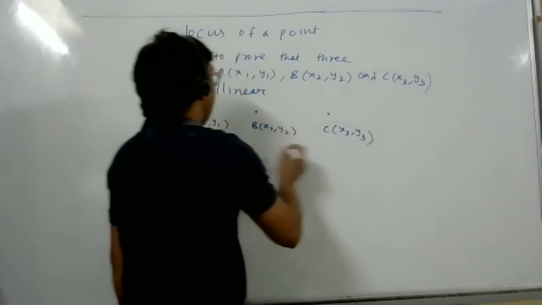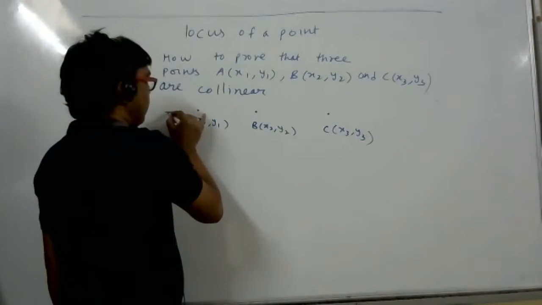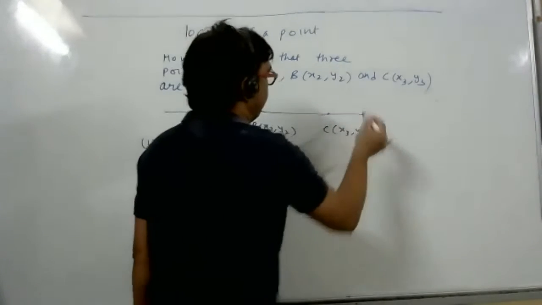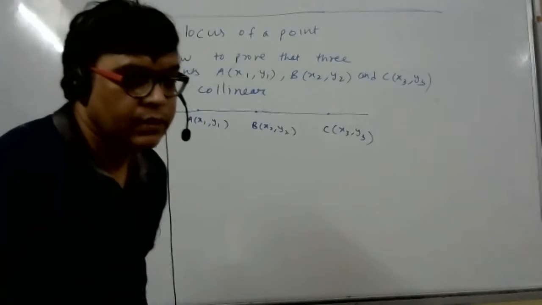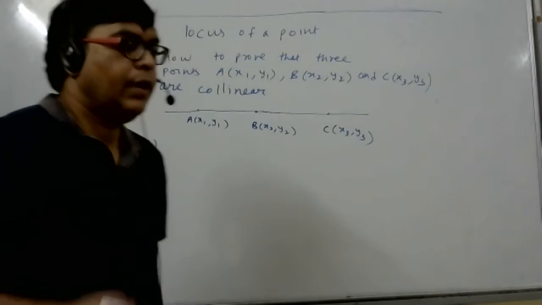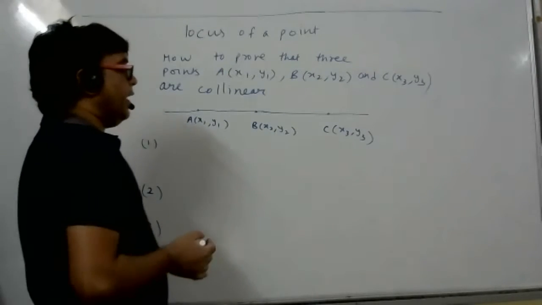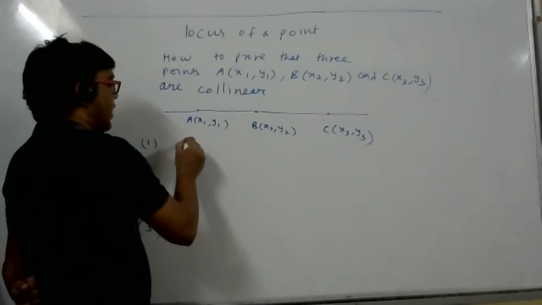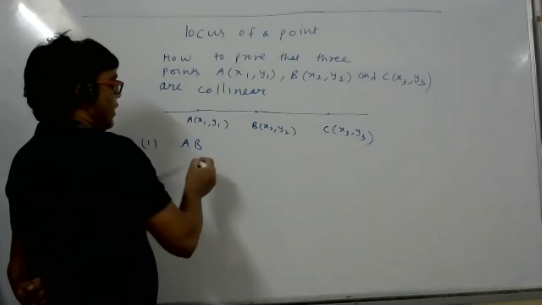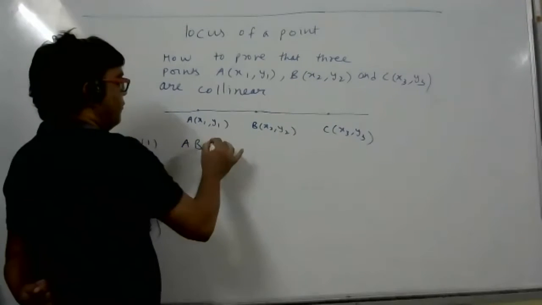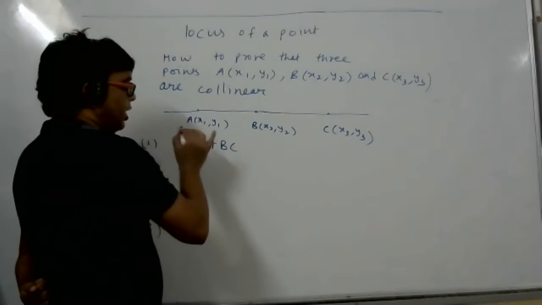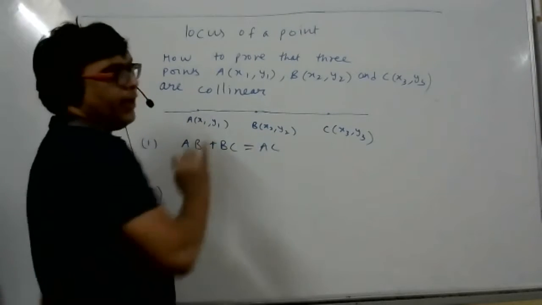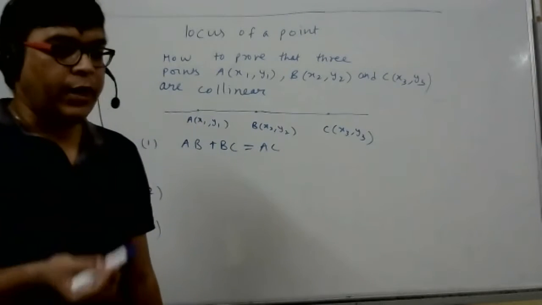Tell me, they are collinear only, student, but we have to prove. When they are asking us to prove they are collinear, it means they are collinear only. Tell me. So you have to prove the area of the triangle is 0. Very good. And one method you learned in 10th only. What you do? Find by distance formula the length of AB and length of BC. If you add the length of AB and length of BC, that has to be equal to AC. This will only happen when the points are collinear.